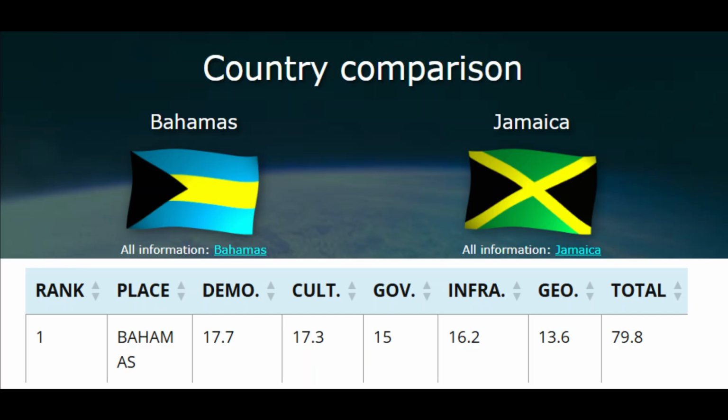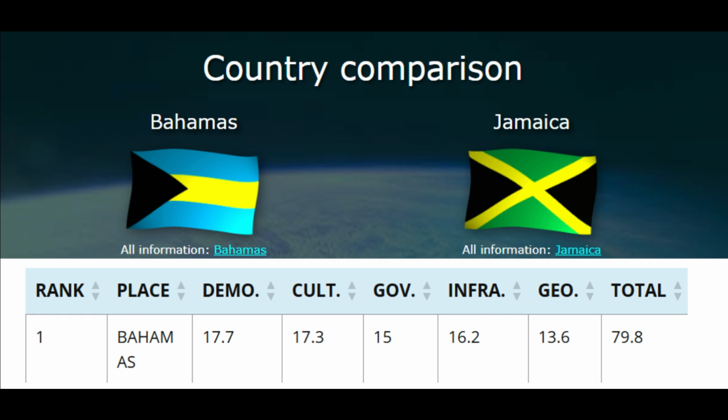At number one is the Bahamas. And honestly, this really isn't shocking to me just from my life and dealing with people of both groups and just general knowledge. I knew immediately that the Bahamas was very similar to Jamaica, so it being number one here isn't really surprising. Out of a score of 100, its total score reached 79.8, which is essentially 80%, and that means it has 4/5 similarities.